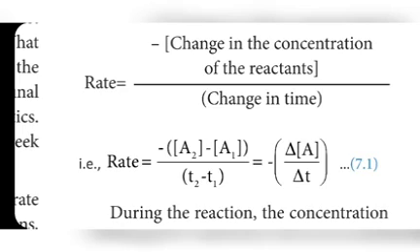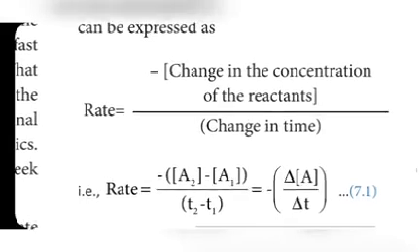That is minus del A, del concentration of A. Usually you have to pronounce the square bracket as concentration. The triangle is called delta. Delta means difference. So del A, del concentration A divided by del T. So we can write the rate for any reaction based on this formula.